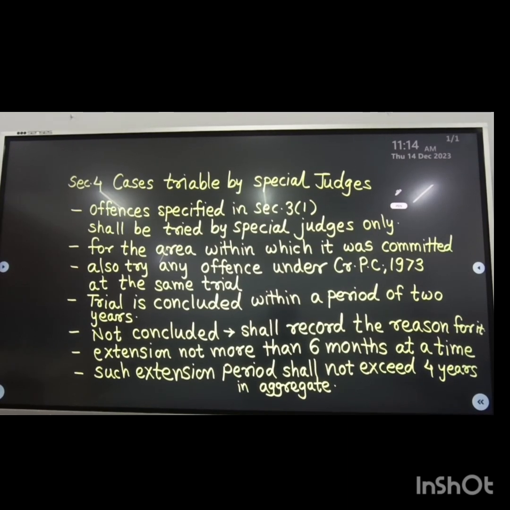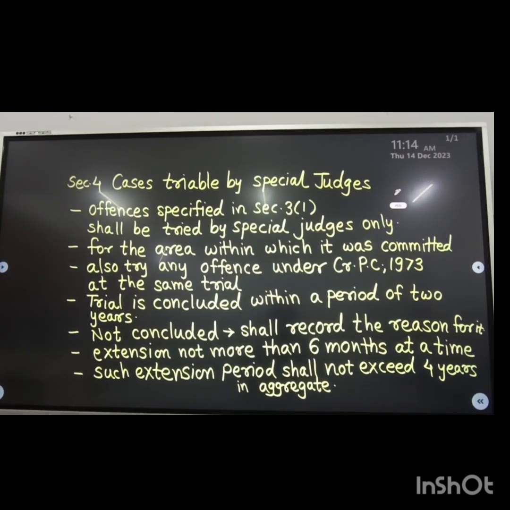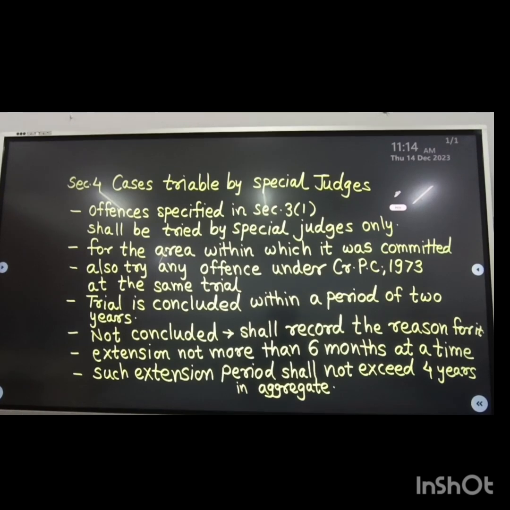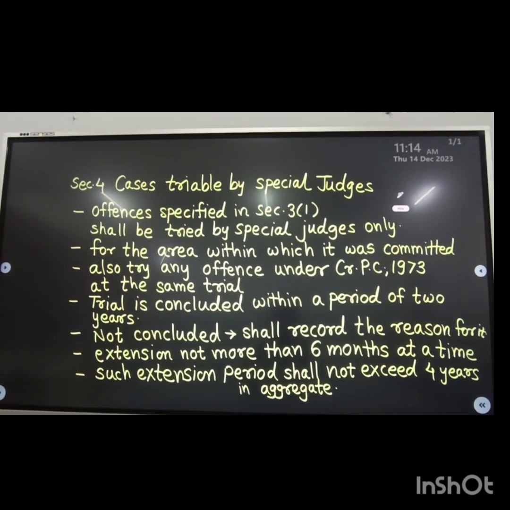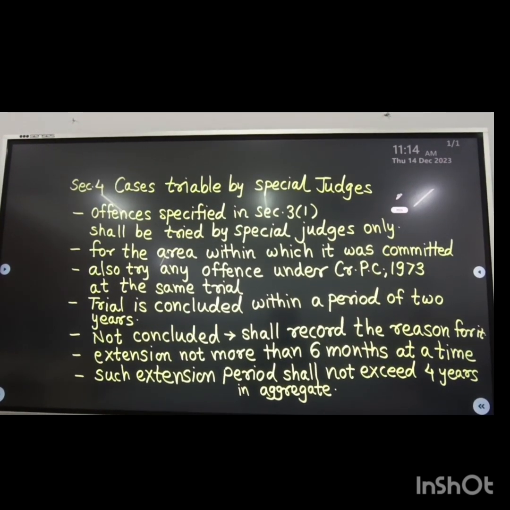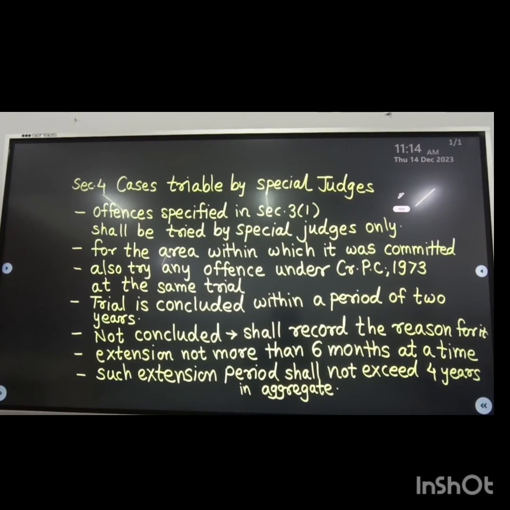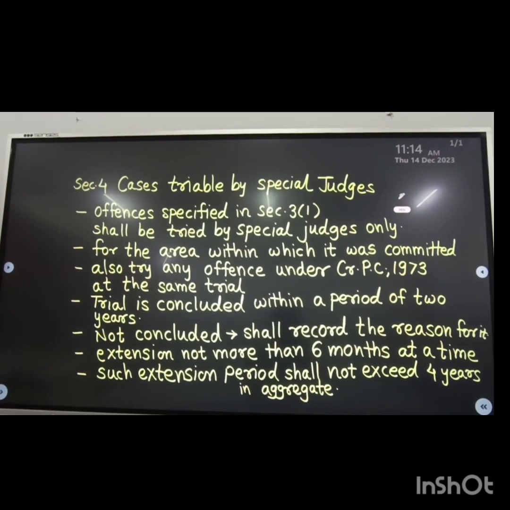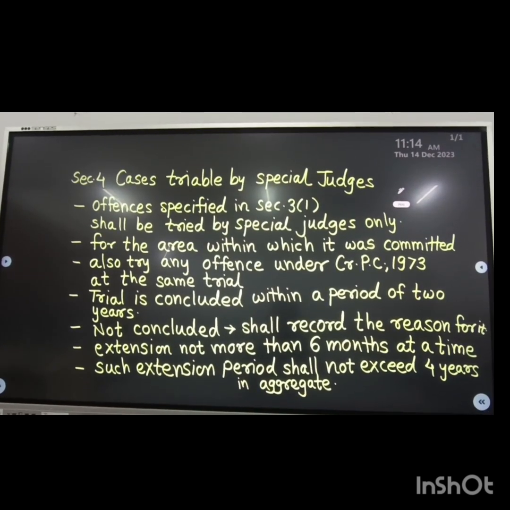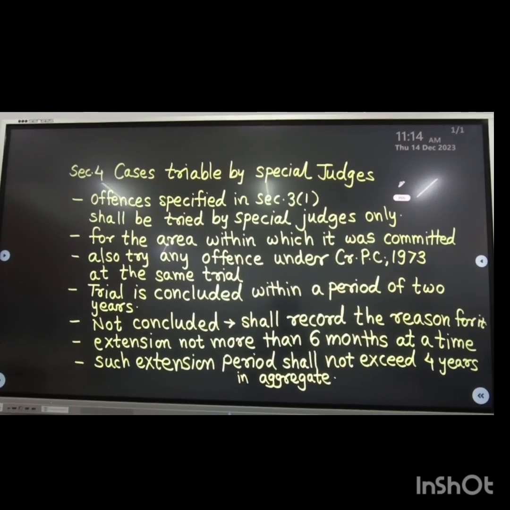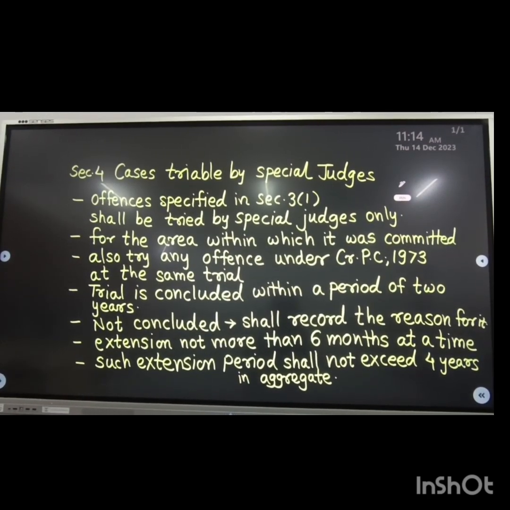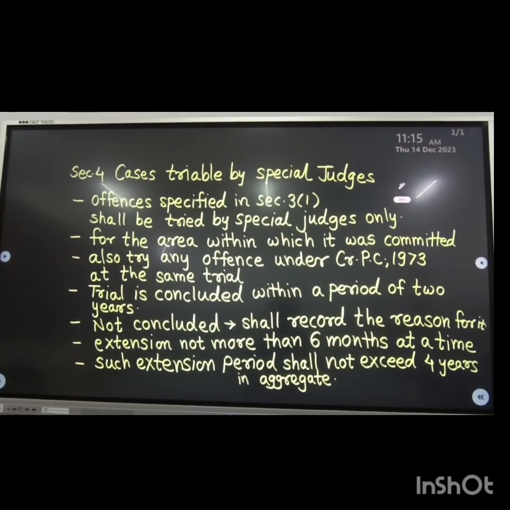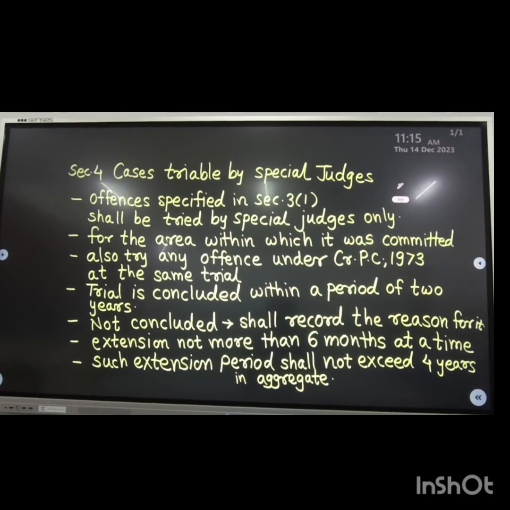Such trial should be concluded within the period of 2 years. If it cannot be concluded, then the reasons should be recorded, and after giving reasons, an extension can be provided, but it should not be more than 6 months at a time, and such extension period shall not exceed 4 years in aggregate. So this is all about the section number 4 pointers. Let's see the next one.